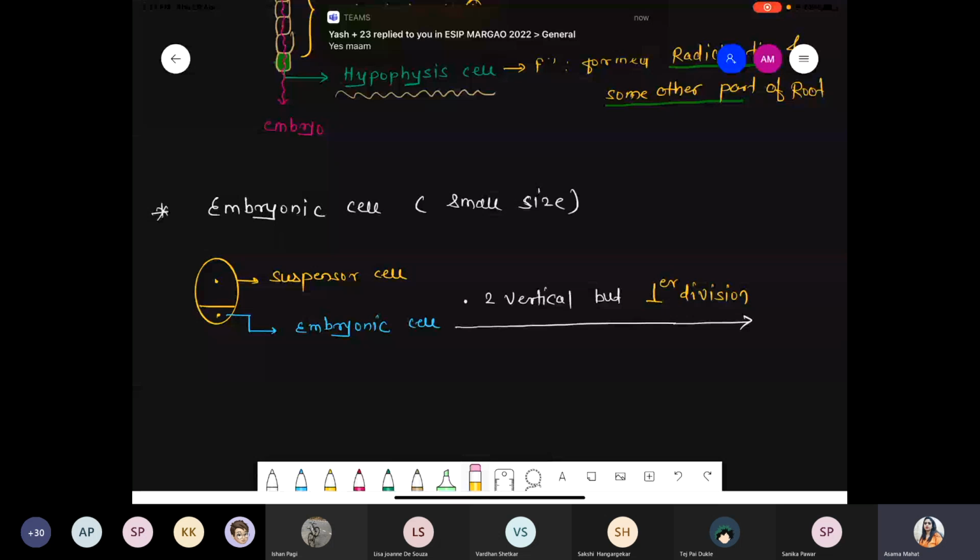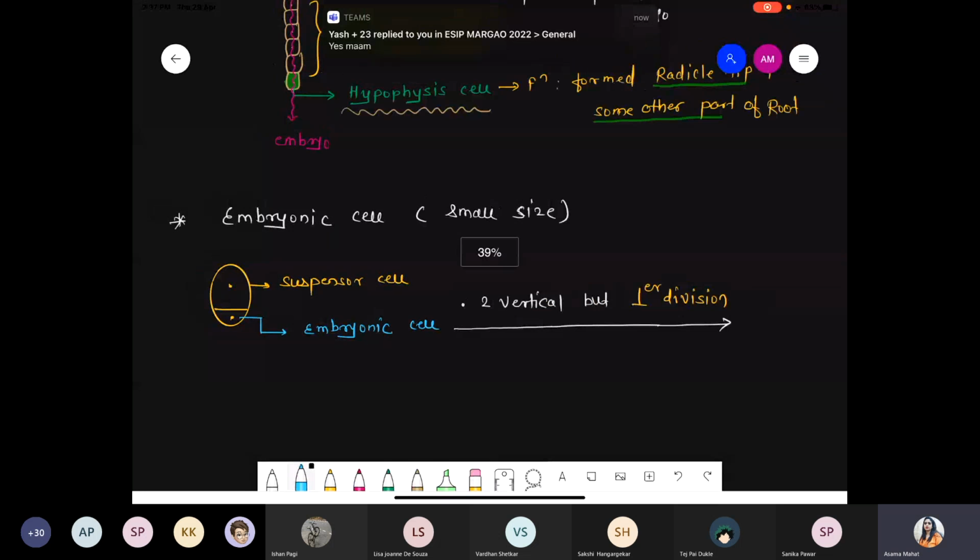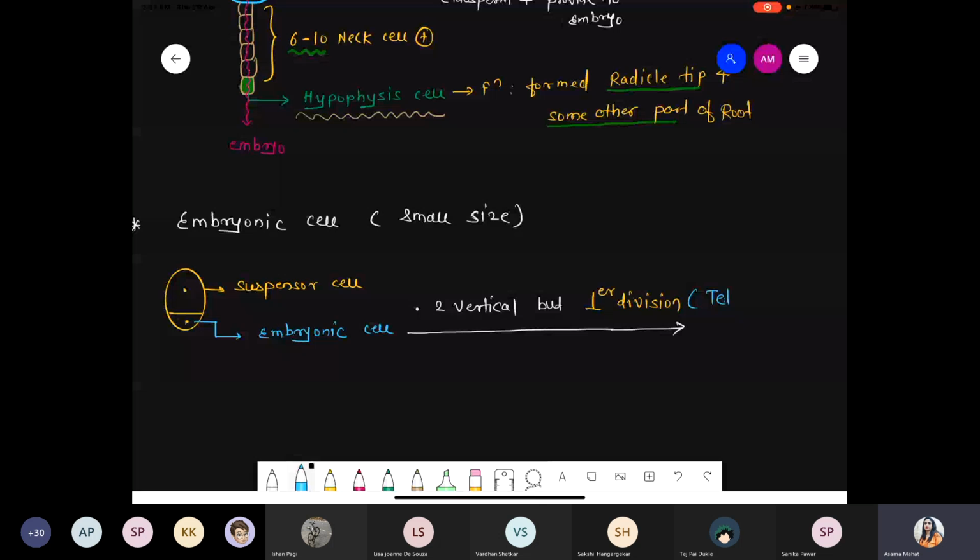Okay. So two vertical cuts, but perpendicular division. So how many cells get formed? Tetrad. Tetrad means what? How many cells? There are 4 cells. So tetrad cells get formed. ये था पहला division pattern.